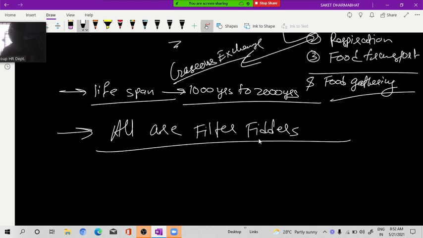What is the meaning of filter feeders? Whatever food particles are there, they get filtered through the ostia and go into the spongocyte. Okay, that is filter feeders. Clear? Next.